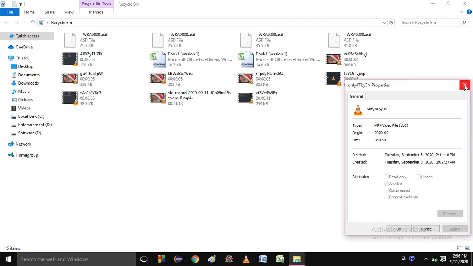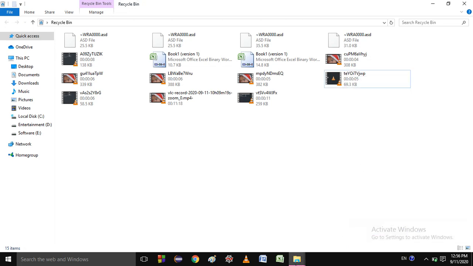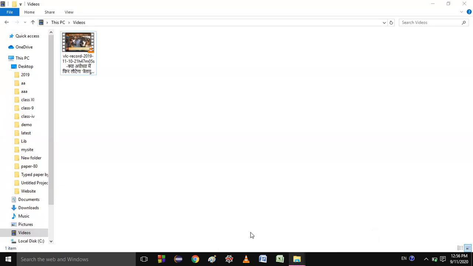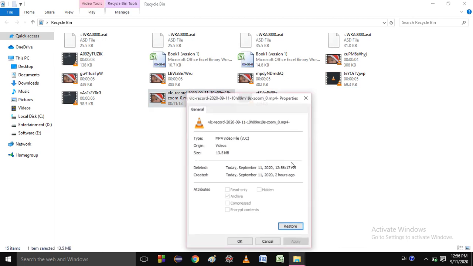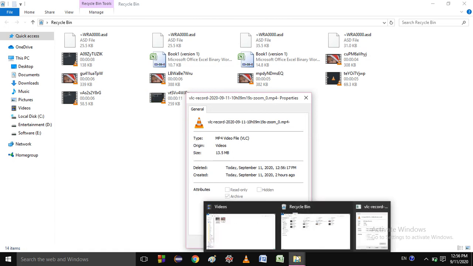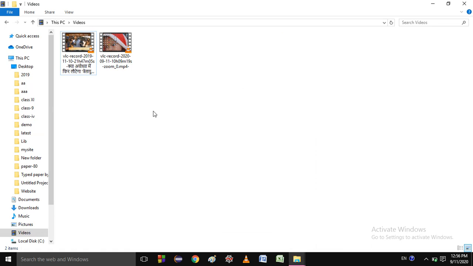So you can restore it if you delete, not permanently. Okay. So basically I do not remember which files I have deleted. So that's why it is showing like this. Okay, VLC recorded. I think I have deleted this one. Just restore. Let me restore it. I have restored it. Okay, right. I have deleted the file. So you just see here this file is recovered once again.